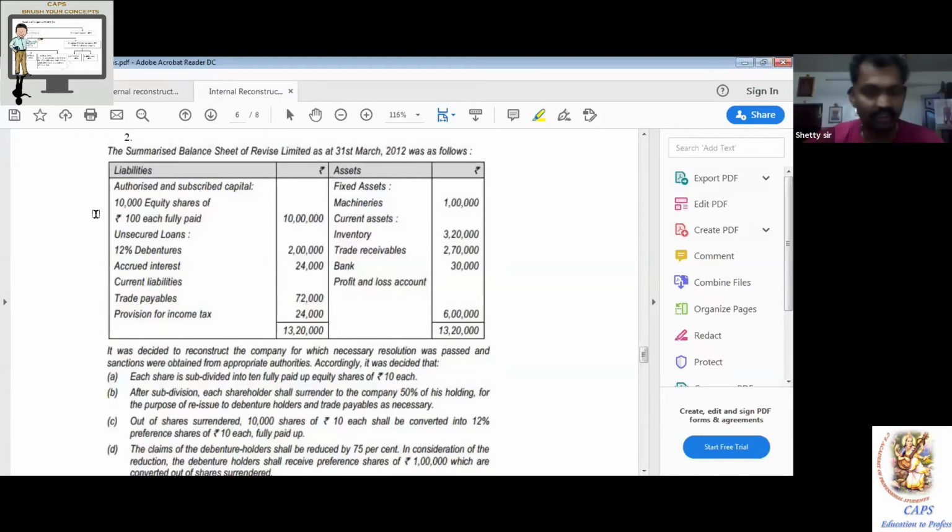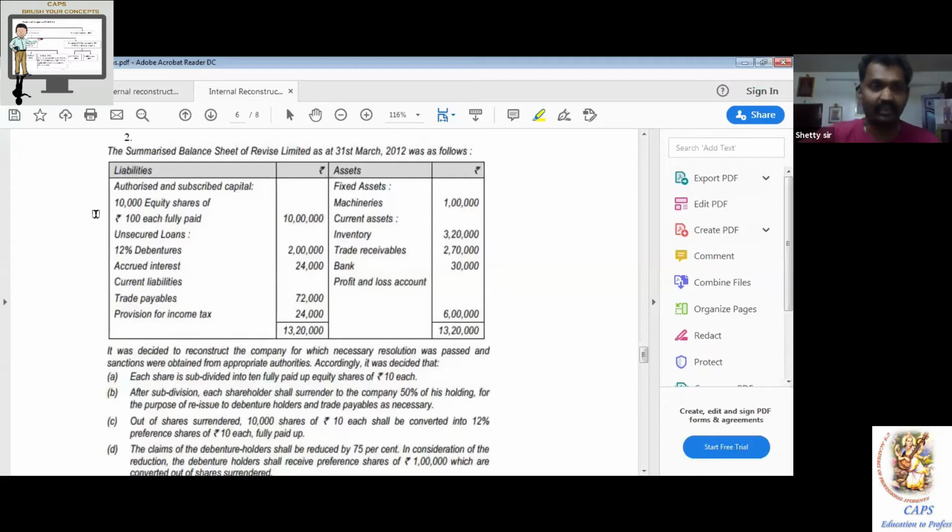Under this approach, the capital reduction account is split into two. On the left side, the share surrender account, which is absolutely similar to that only. On the right side, the capital reduction account.